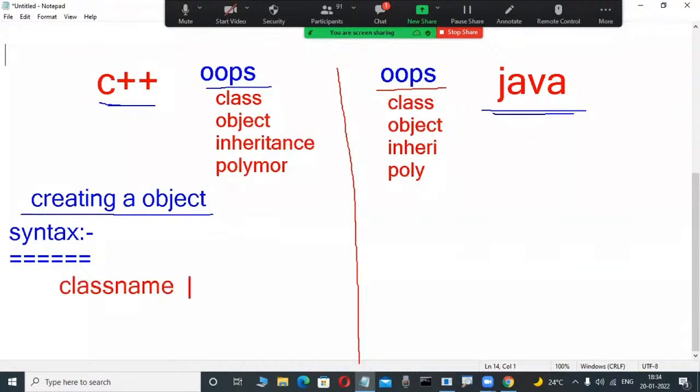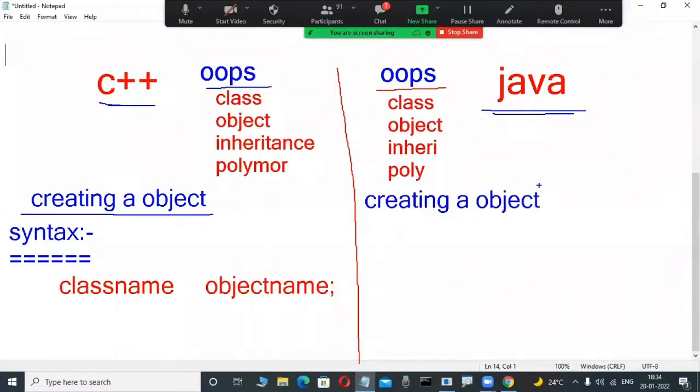Here is the only difference: class name, space, object name. This is the syntax to create an object from a class in C++. Creating an object is there in Java also. Now observe, suppose we want to create an object from a class in Java.